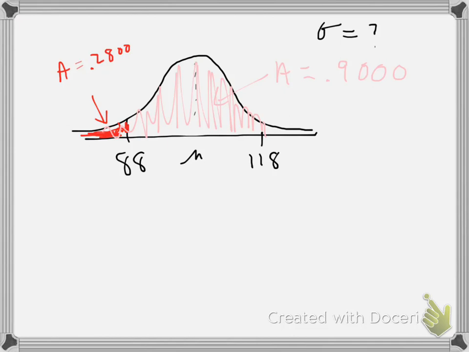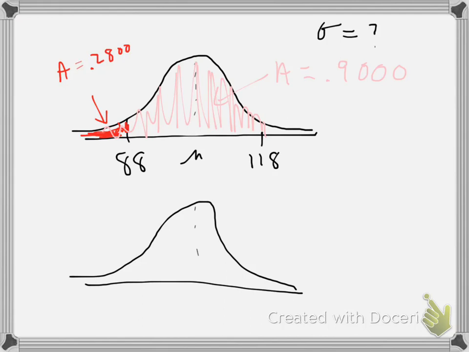All right, so that area to the left is 90%. So what can we do here? Well, let's find some z-scores. So it's still an unknown. I'll call this x1, I'll call this x2, so we've got to find some z1 and some z2 such that the area to the left of z1 is 0.28 and the area to the left of z2 is 0.90. So if you have your table, you can use your table, and please pause, see if you can find the right z-scores here.